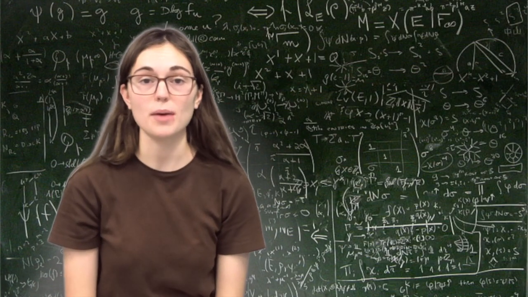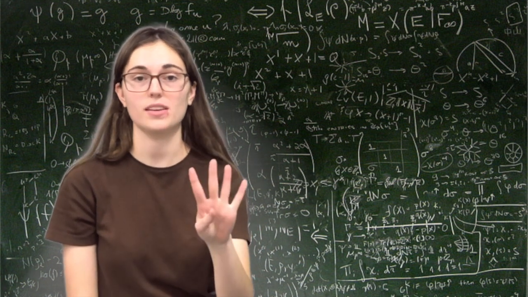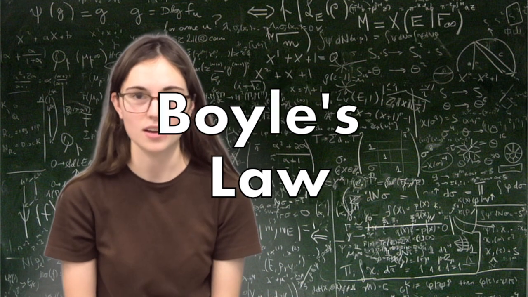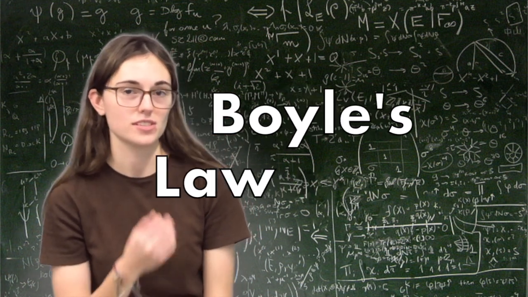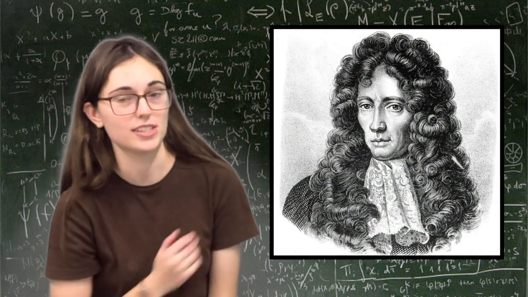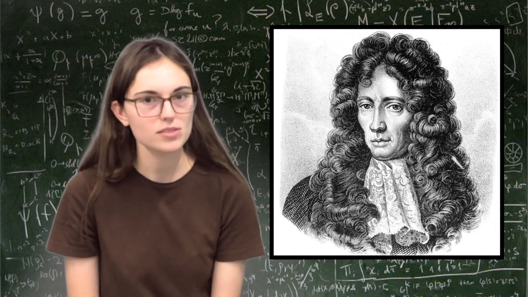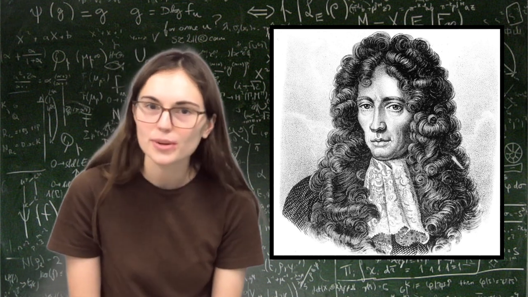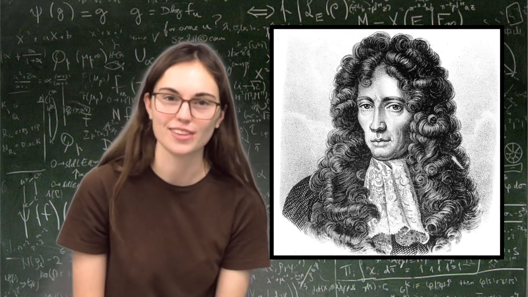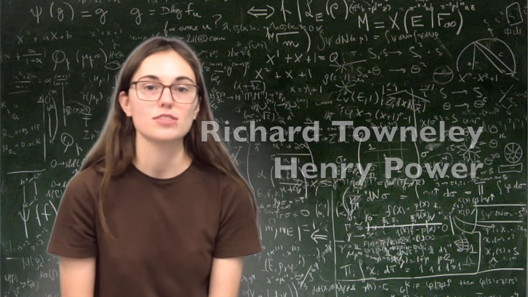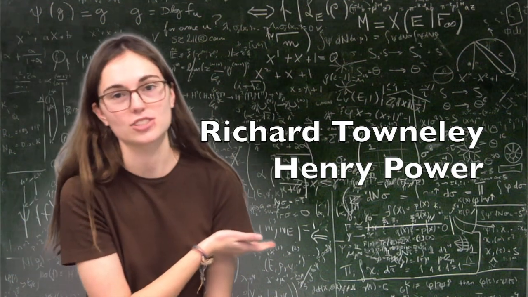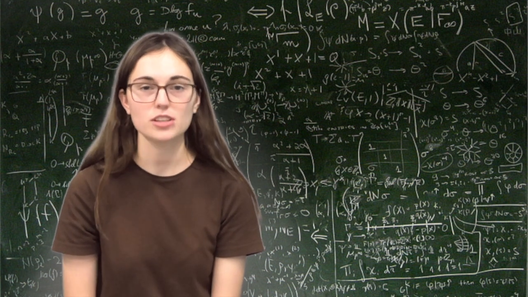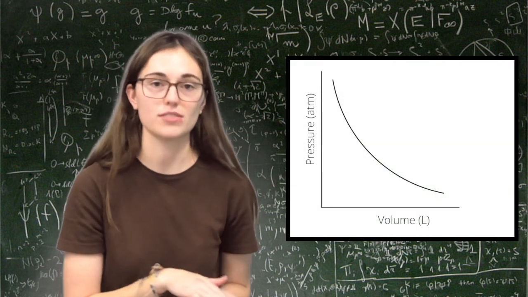In this video, I'm going to be covering the 4 main ideal gas laws, and the first one I want to talk about is known as Boyle's Law. Boyle's Law was named after the scientist Robert Boyle, which you can see here. But like most scientific discoveries or laws, Robert Boyle didn't actually discover the relationship known as Boyle's Law. Richard Towneley and Henry Power actually discovered the relationship first. And what they found was that pressure and volume were inversely related.